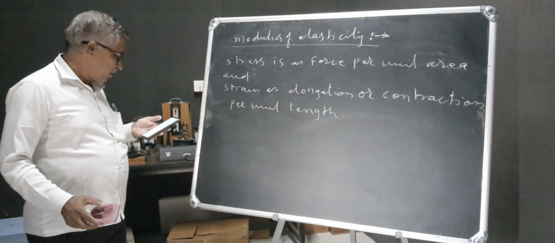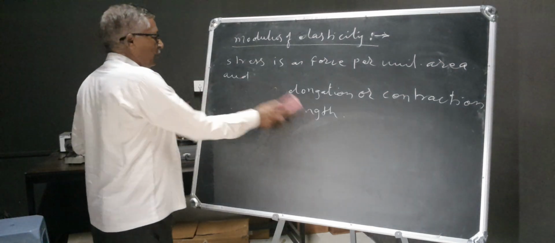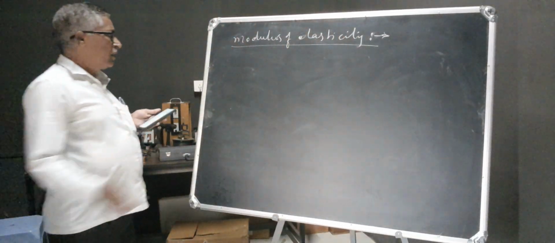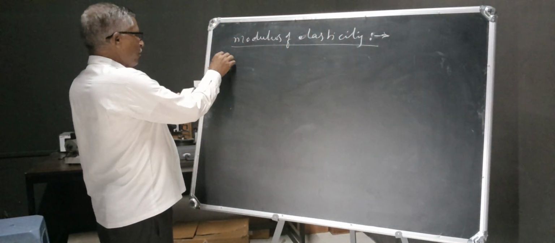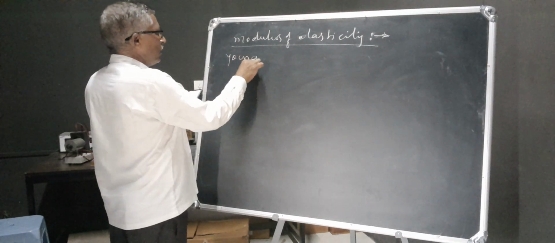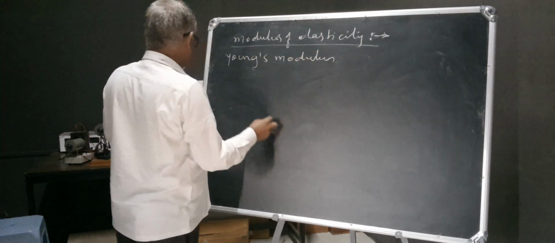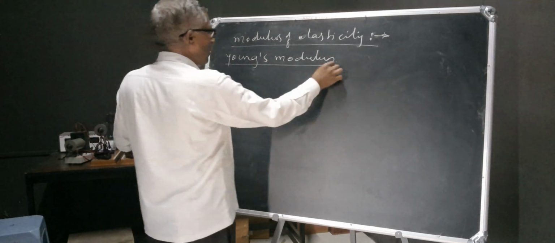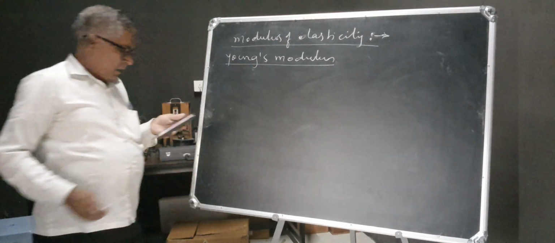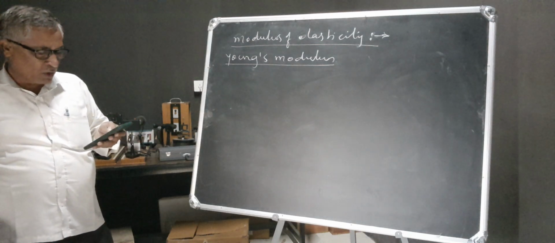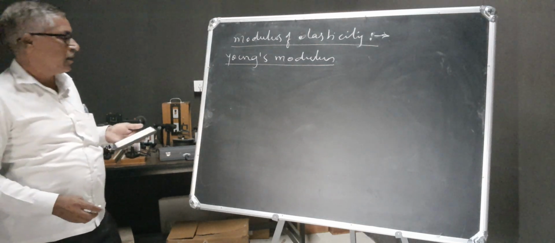The first type is Young's modulus. Within the elastic limit, Young's modulus is the ratio of longitudinal stress to longitudinal strain.